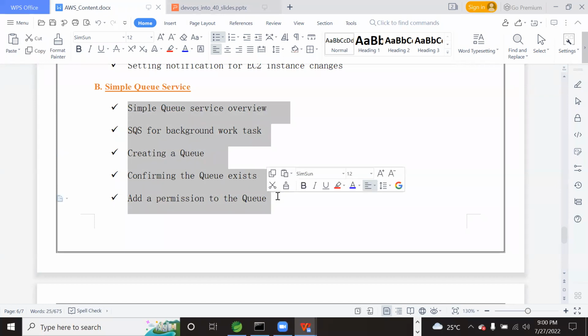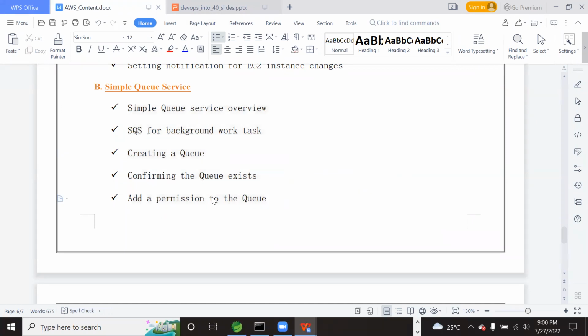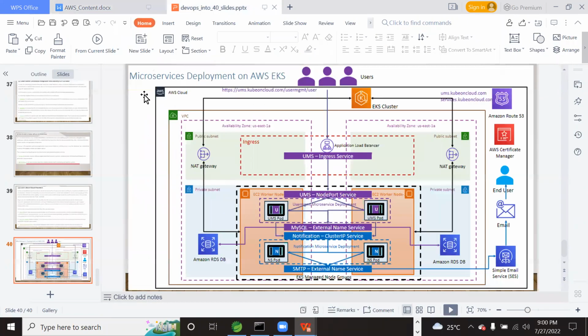You need not worry about it, being a DevOps or AWS practitioner. There will be code also written. That code will connect to this queue service and get the queue's events into the notification service. You need not worry about that code. I'm saying that the notification service will get the events from the queue by talking to the queue via some code written in the notification service. That part I will take care of. You need not worry about it.